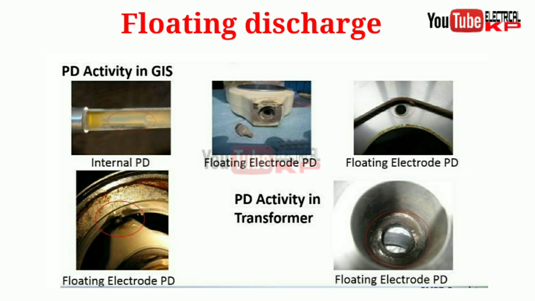As in the figure, different partial discharges are shown: partial discharge activity in the transformer, floating electrodes, partial discharge, internal partial discharge.